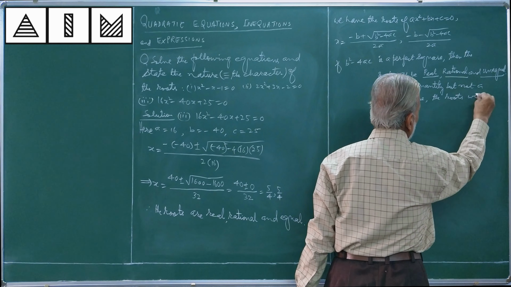If b square minus 4ac is a negative quantity, the roots will be imaginary.